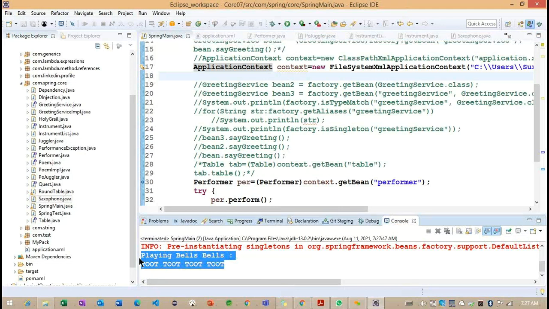So now you can see when we are calling the saxophone here, we are getting the playing sound here. Whenever it's trying to play some instrument here, we are getting the sound here. So this is the way we can work on the setter injection here. So any questions? The constructor injection and setter injection here.